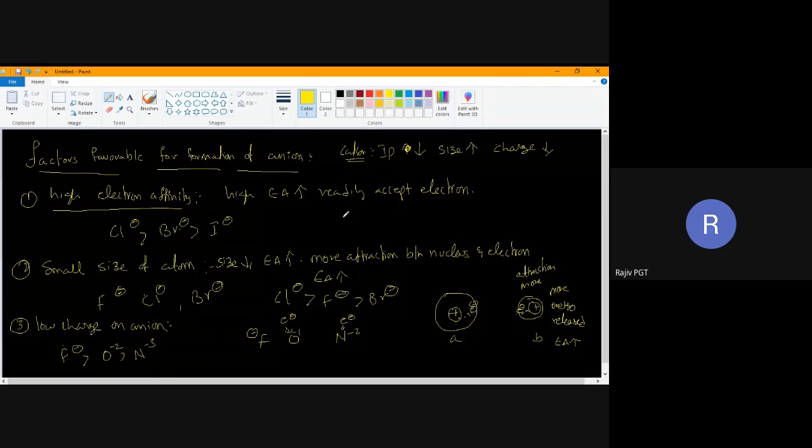For anion, EA should be more, size should be small, charge should be small. If you are able to remember these two, that is more than sufficient. Understood? Anyone have doubt in this part?